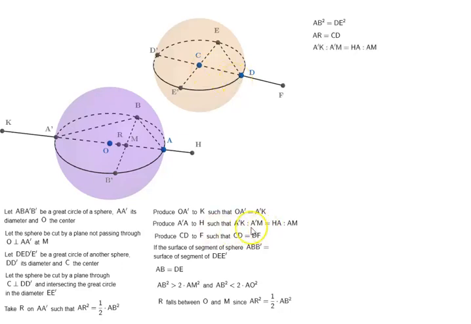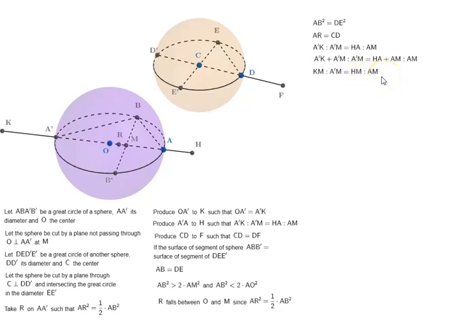We did this construction: A prime K is to A prime M as HA is to AM. Now I'm doing componendo. A prime K plus A prime M is to A prime M as HA plus AM is to AM. Now A prime K plus A prime M is KM, and HA plus AM is HM.